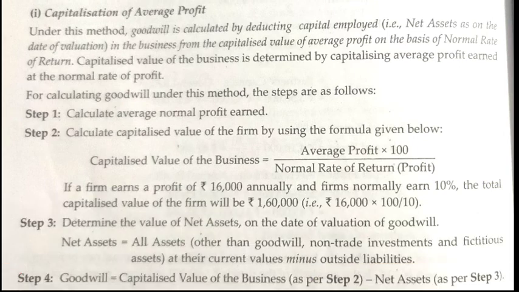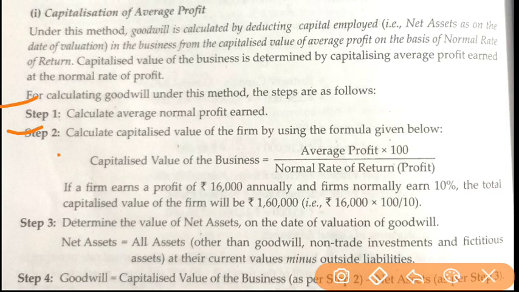First step is to calculate average normal profit earned. You know how we have to calculate average normal profit? We have to add all the profits and minus all the losses, and then the total profit will be there. From total profit we have to divide into number of years, so we will get our average profit.